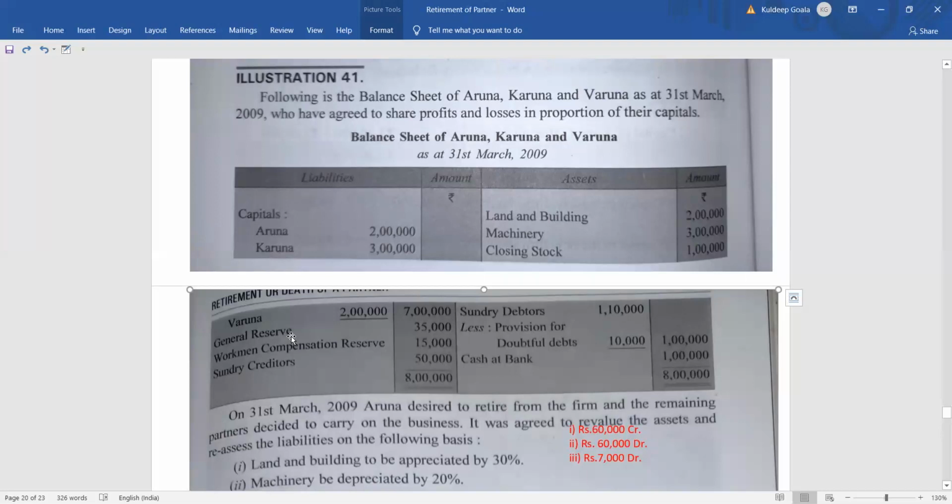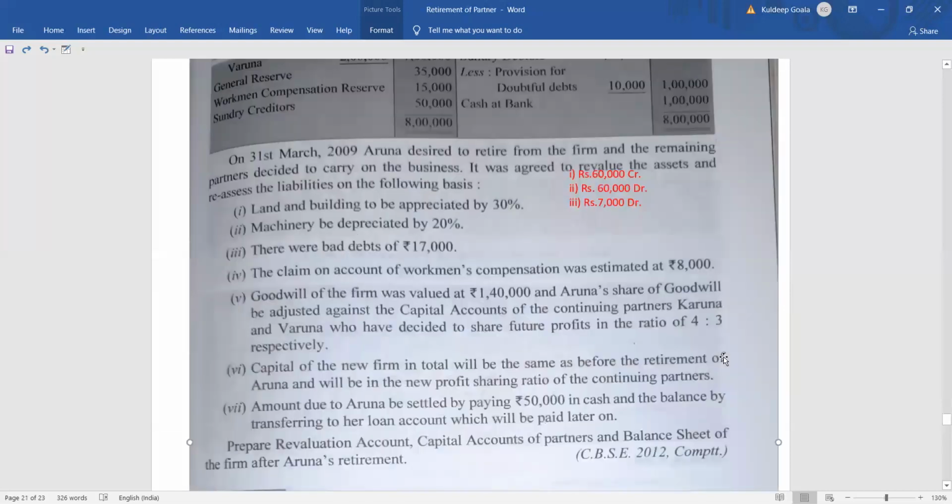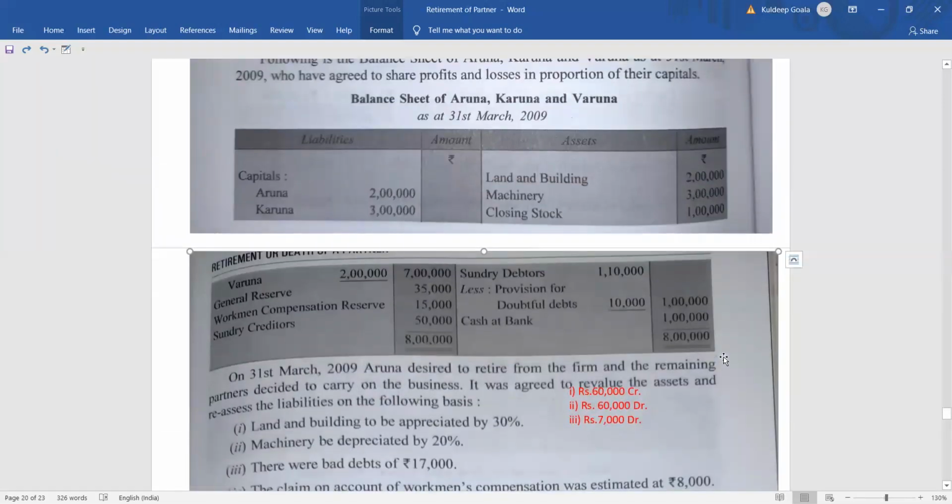The journal entry is like this. General reserve account debit to Aruna's capital, to Karuna's capital, to Varuna's capital in the ratio of their capital, that is 2:3:2, the profit sharing ratio, isn't it? So this 35,000 will be transferred in the ratio of 2:3:2. So it will be by general reserve in Aruna 10,000, Karuna 15,000, Varuna 10,000, right? In the ratio of 2:3:2. Then comes the next one, workman compensation reserve.